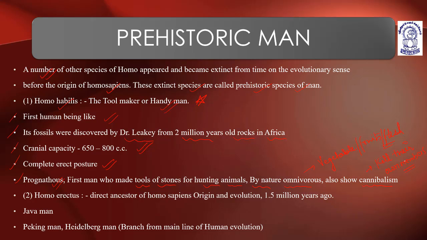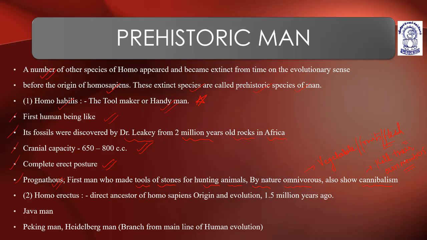They were omnivorous, when they feed on both the flesh, meat, and the vegetarian diet. They also show cannibalism. They can kill their own members, crew members.